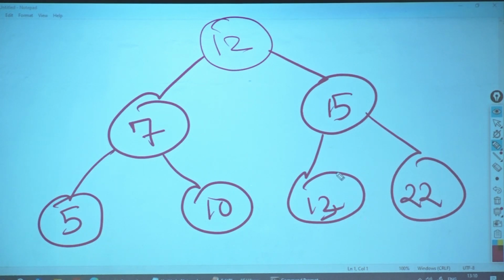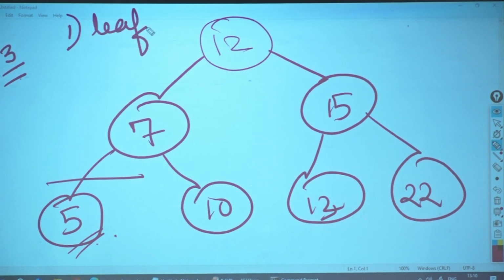Okay, last class we did a delete operation on a binary tree. Now, for a binary search tree, there are three cases. For a binary search tree, we always have to keep in mind that the order should not change. So if I want to delete 5, I need to first check or search whether 5 is there. Yes, it is there. I locate 5 and check. The first case is the node is a leaf node. If the node is a leaf node, you know how to do it. What would you do simply?